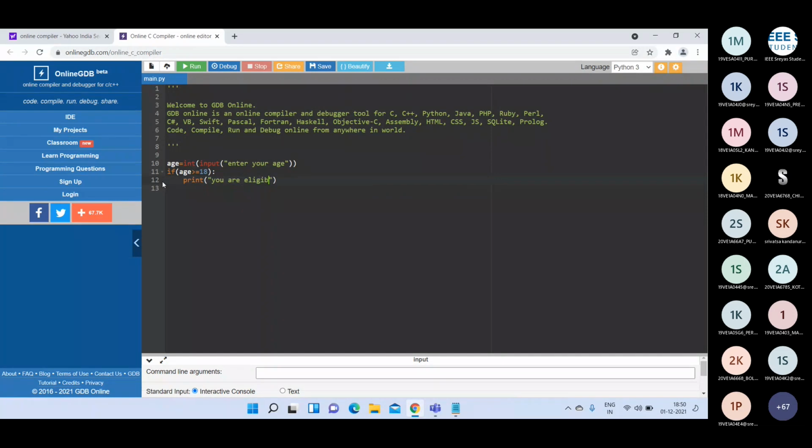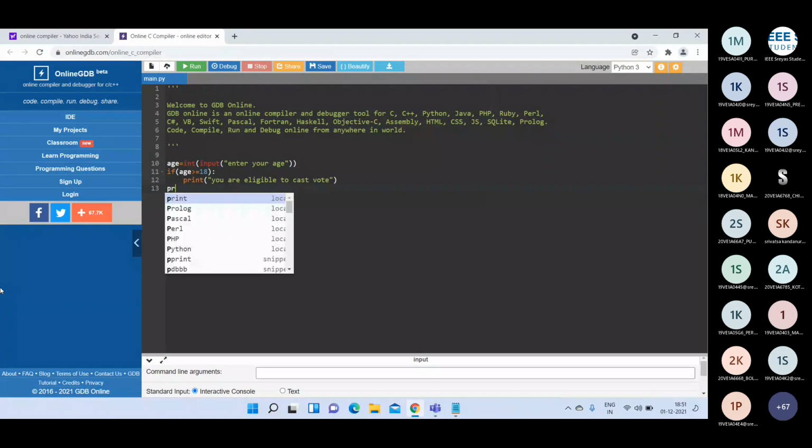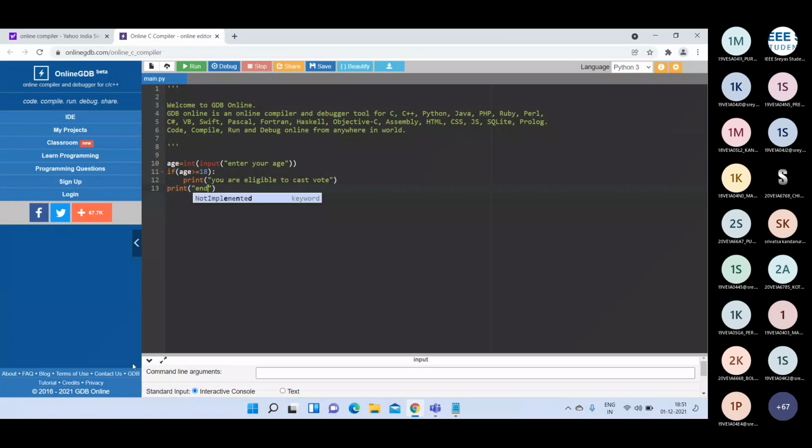Then print "You are eligible to cast vote". If the age is greater than or equal to 18, we can print a message like you are eligible to cast the vote. And here we can print "end".